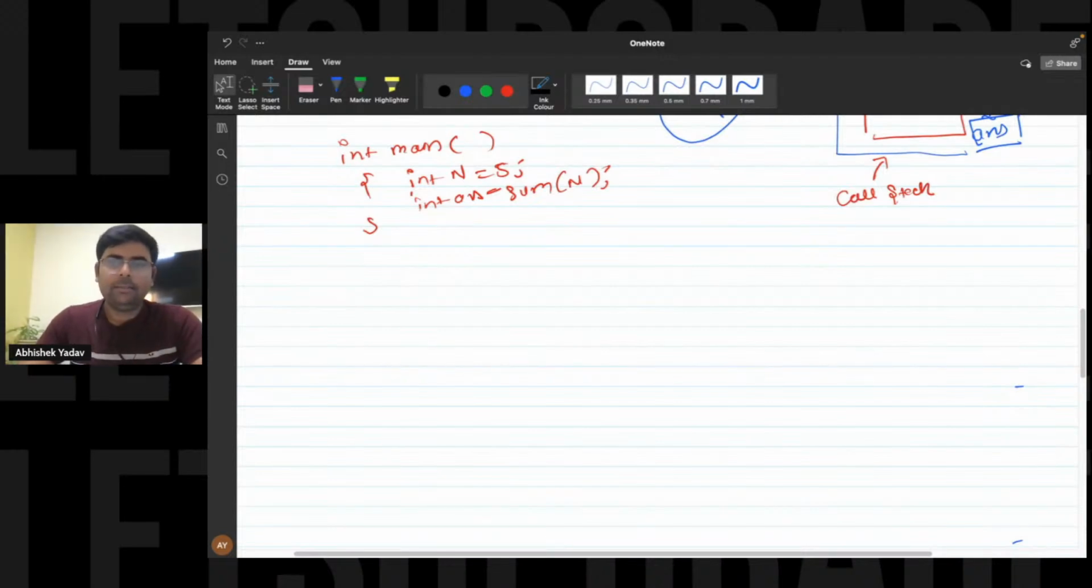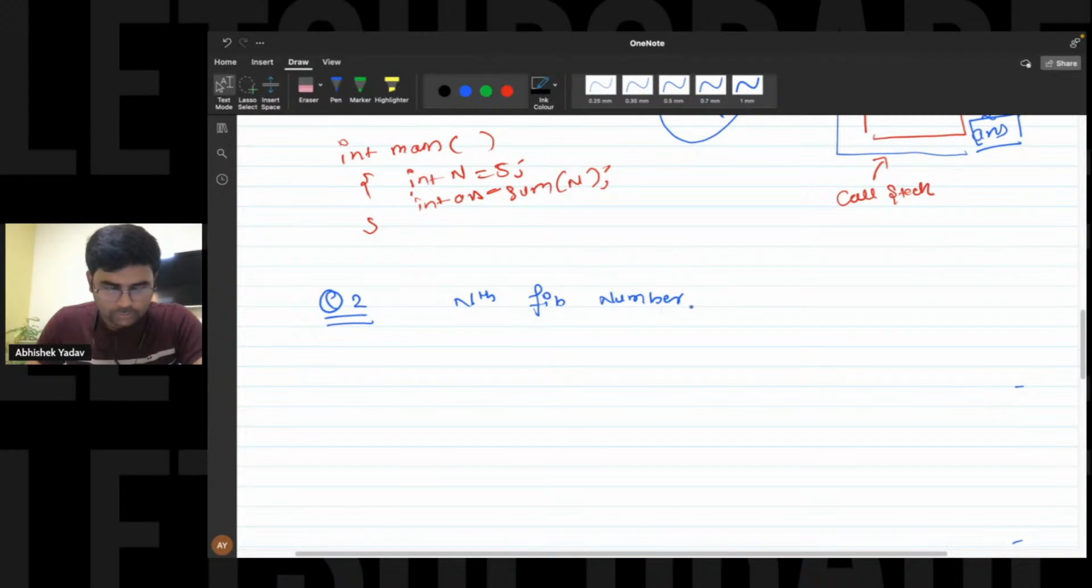So the next problem statement is what, guys? The next problem statement is question number 2, right? That is, we have to find the nth Fibonacci number, right? Nth Fibonacci number, yes or no? So what is the Fibonacci number, guys? Here the Fibonacci number starts from 0.